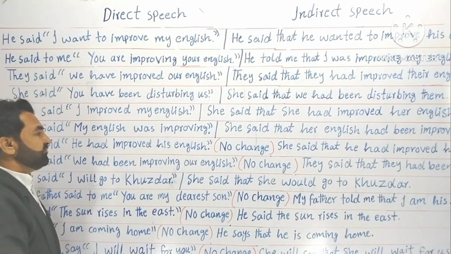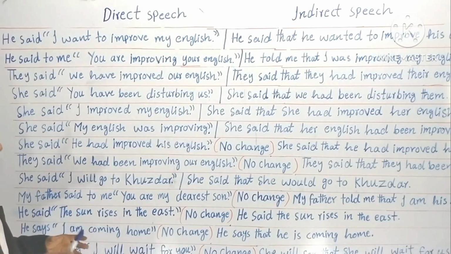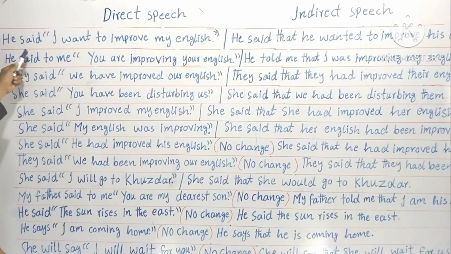Now let's get to something else. What if the reporting verb is in present simple, then what will happen? Here I said it was in past simple, he said. But if it is in present simple, then there is no change of the tenses, as I said before.